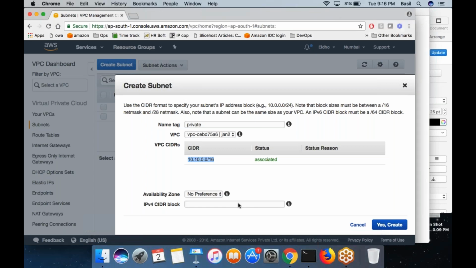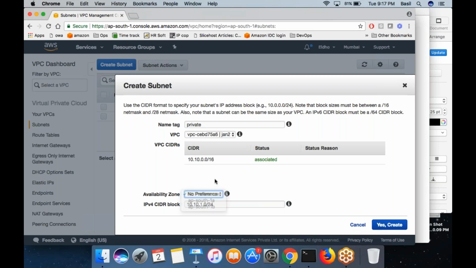10.10.1.0/24. Perfect. What 10.10.1.0/24 means is the last digit alone will vary from 0 to 255. So you can have up to 256 IP addresses within this block, which is good enough. I'm okay with that. Just make sure that once you create the subnet, you are not allowed to change the IP block. So when you are creating the IP block, make sure that you give some extra space. If you are expecting 200 machines to be created, you need 256 free IPs. So go with the next level so that you will never exceed this IP limit.